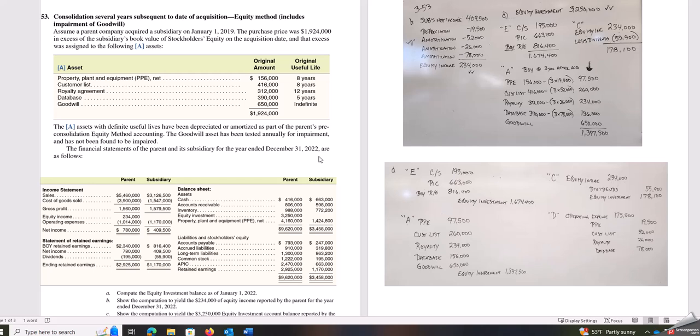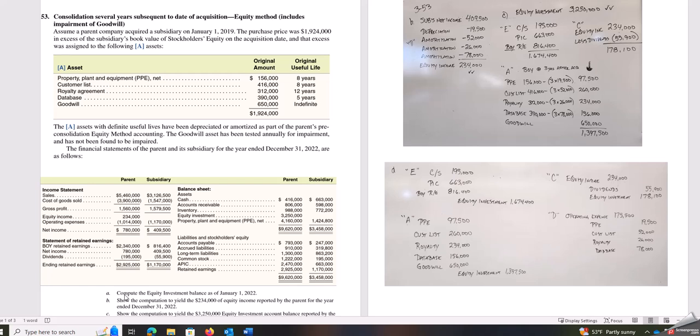They give us the financial statements at the end of 2022. So we purchased it in 2019, so we would have 2019, 2020, and 2021. So 3 years we would have amortized and depreciated these assets because we're always at our beginning of the year. So we're at the beginning of 2022 when we are preparing our entries.